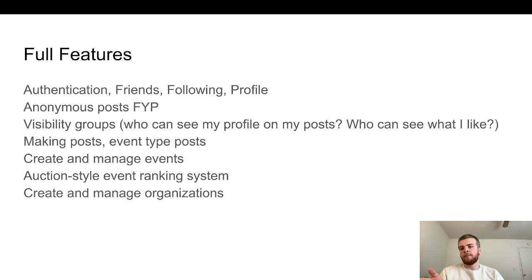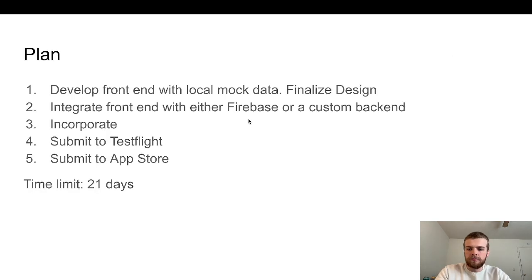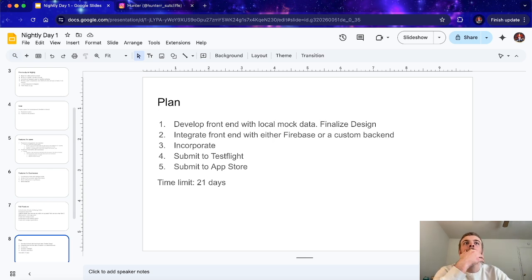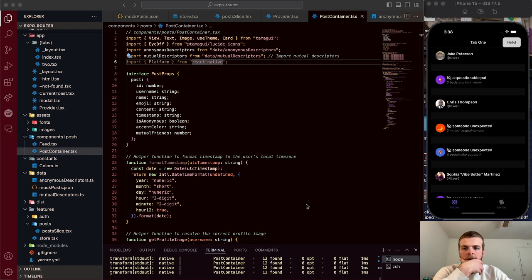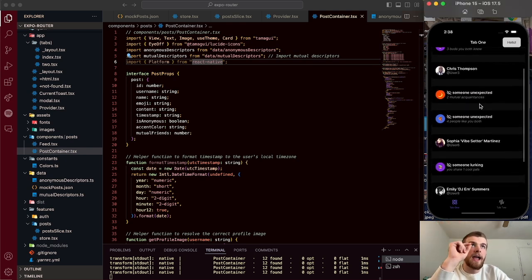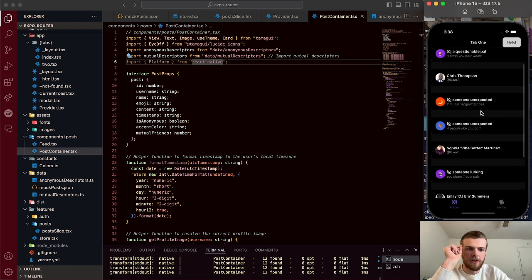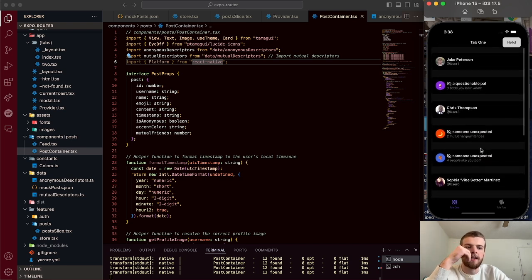We need a For You page with both anonymous posts and posts from your friends. Oh, this is something that I need to clarify, by the way. I'll probably put this in going back. So here's the progress that I've made so far. Let's open this up. Basically, just how this works. These are only the headers on the posts that I've done so far. These are all just mock data.